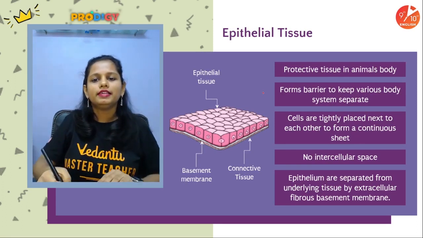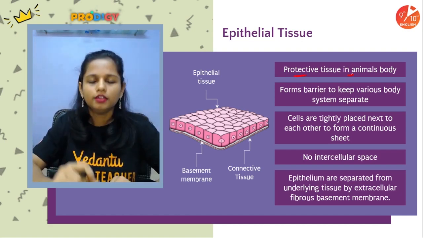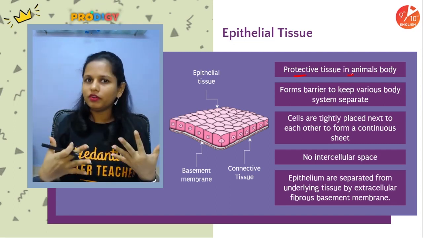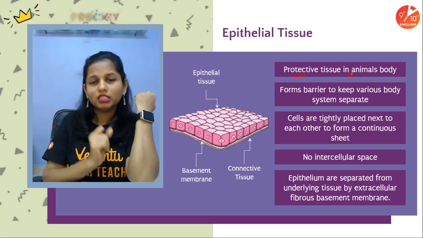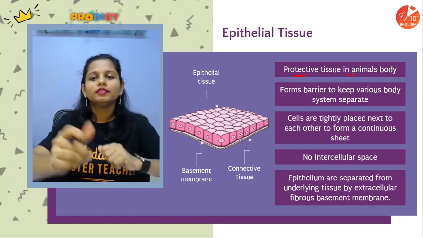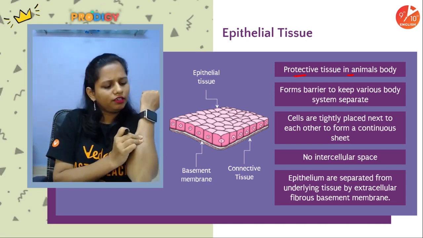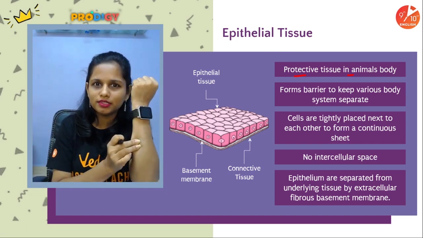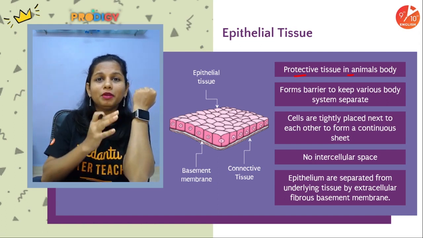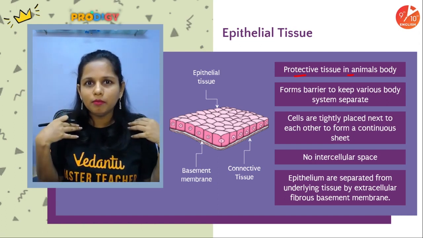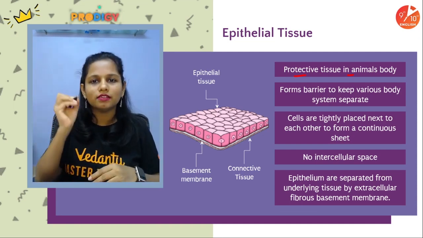Okay, so as I said, it forms a protective covering in animal bodies. So it can either form the outermost covering of the body or the innermost covering of our body. So skin is epithelial tissue. The inner lining of the mouth is again an example of epithelial tissue. Now people, if I give you the example of skin, this particular skin is actually acting as a barrier. Yes or no? It prevents any random substance from entering our body. It can even be pathogens in that case, right? So it acts as a barrier.